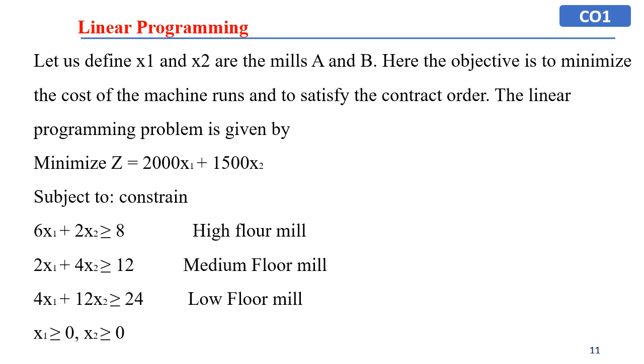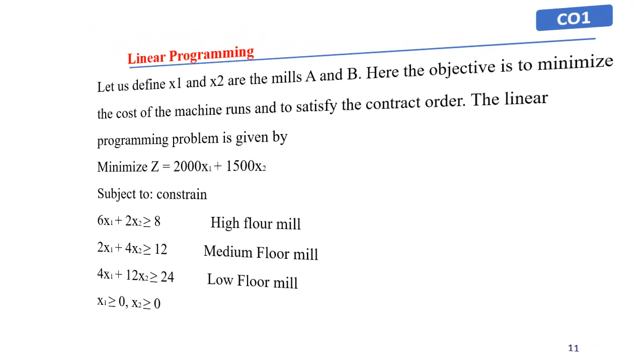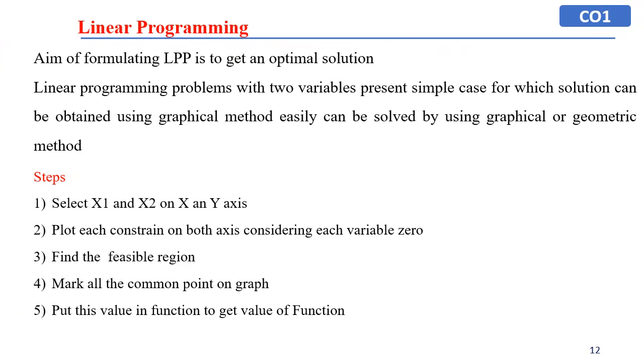Subject to constraints. First is 6x1 plus 2x2 greater than or equal to 8, high quality flour. Second constraint will be 2x1 plus 4x2 greater than or equal to 12, medium quality flour. Then next is 4x1 plus 12x2 greater than or equal to 24, low quality flour, and x1, x2 greater than or equal to 0. So in this way formulation can be done, and then by a suitable mathematical tool we can find out the x1 and x2 values. So the aim of formulating is to get an optimal solution.